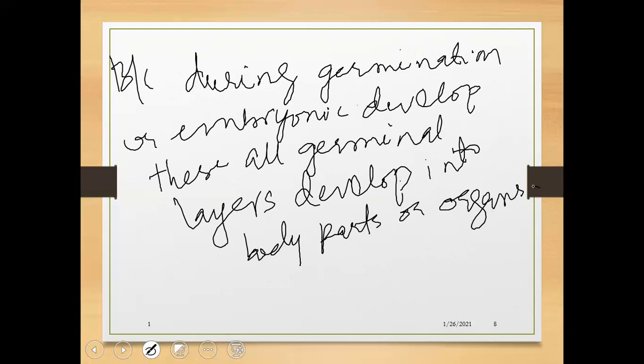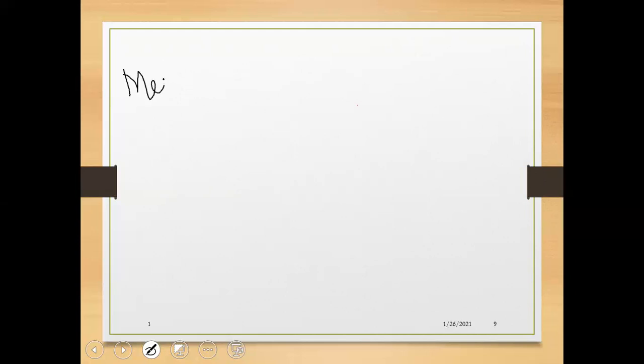Ectoderm develops the external body parts, and endoderm develops the internal body structures, blood vessels, glands and a few other things. While mesoderm is very important.